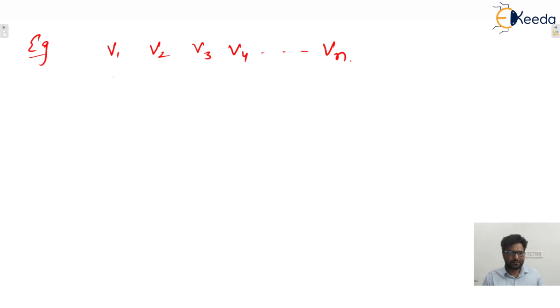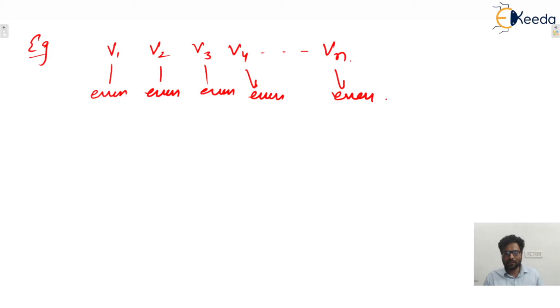Let's say v1 has even degree, v2 also has even degree, all vertices have even degree. So even plus even plus even will be even only, yes or no? No problem at all. So a graph is possible with all vertices of even degree, because the sum of evens will be even only.